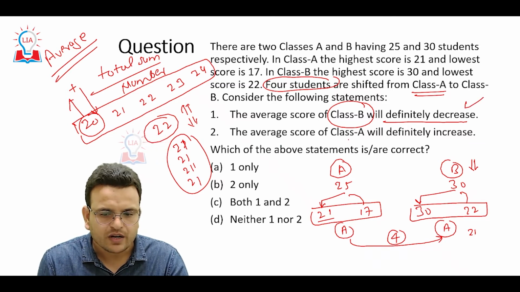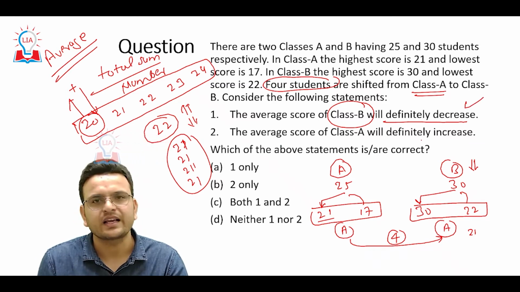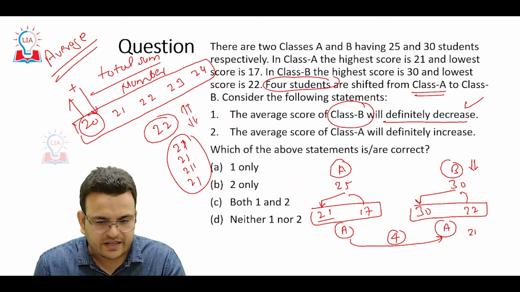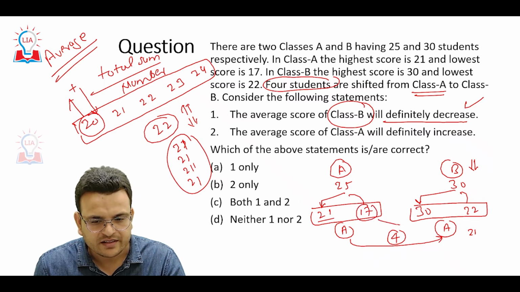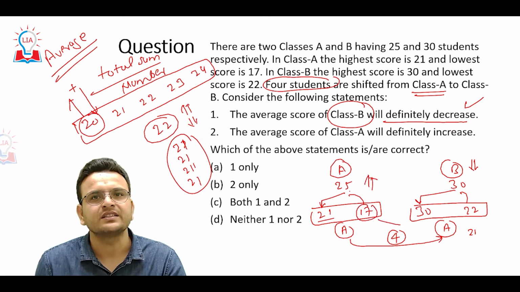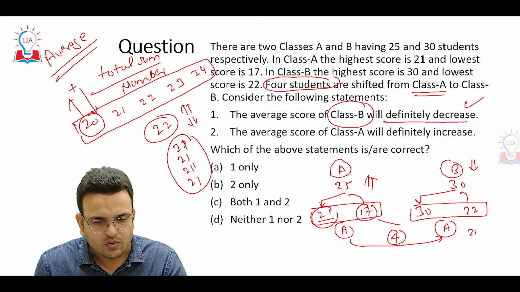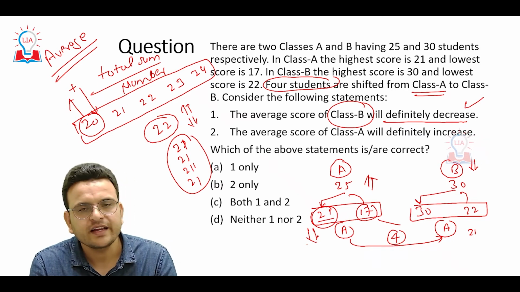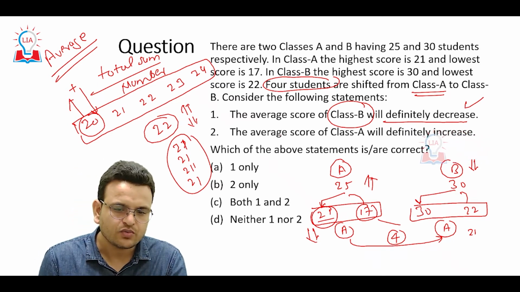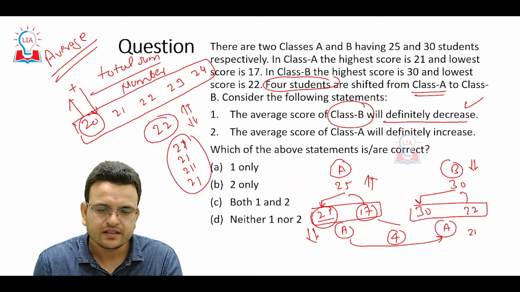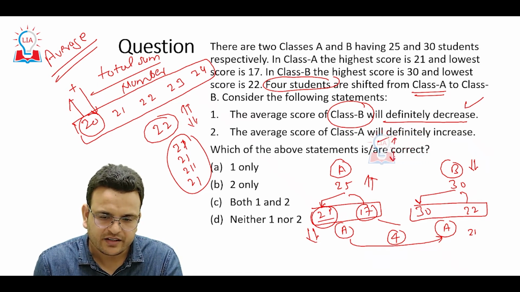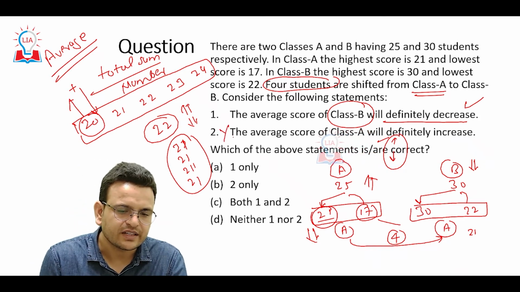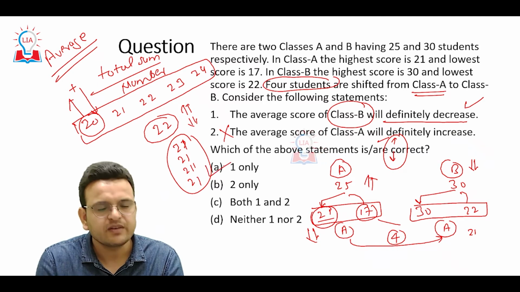The average score of class A will definitely increase? We cannot be sure in this particular statement, because if the students with minimum scores are leaving, then the average is going to increase. If the students with maximum scores are leaving, then the average is going to fall. Able to understand? So in statement 2, the average score of class A may increase or may reduce. It depends on the students who are leaving. So the second is not definitely correct. We can say that statement 1 is definitely correct.